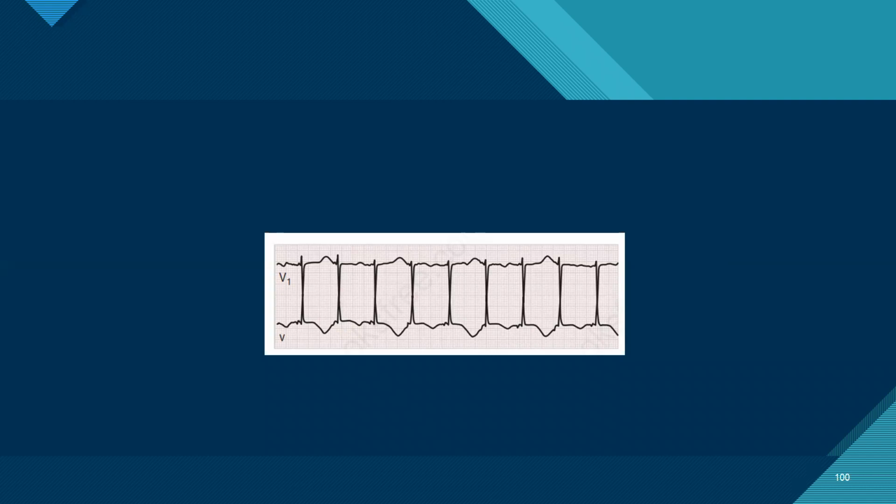Anyone wants to take it? What is the lower lead here? It is a rhythm strip. What is this? P wave alternans. Yeah, P wave alternans, which is indicative of greater instability and higher sensitivity.